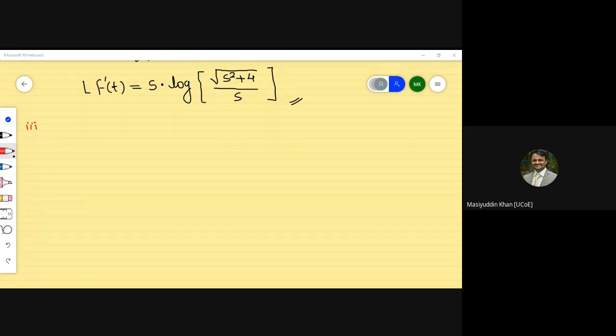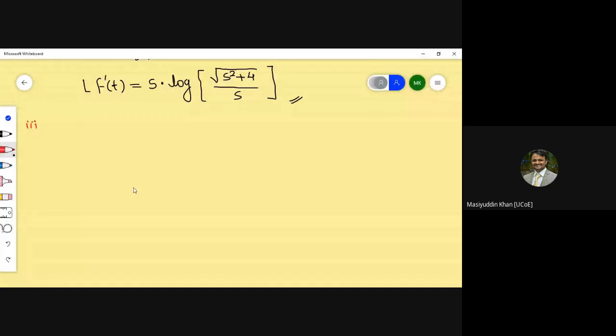Now the next example I'm writing here: sine 3t by t. I'm expecting all the students to solve this example, because we just solved the problem above and it is quite a similar kind of problem.